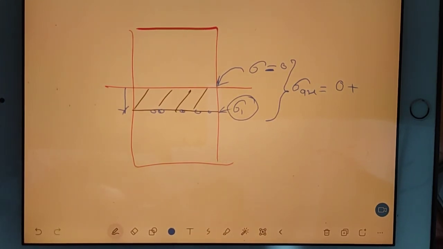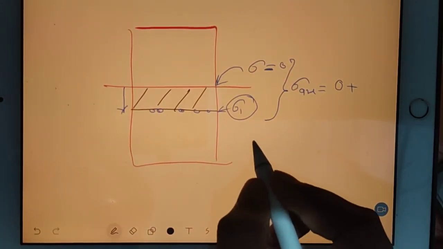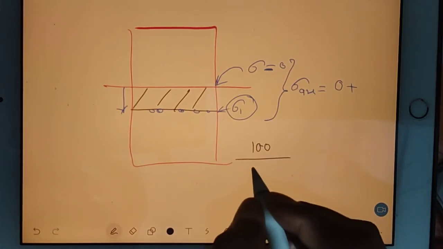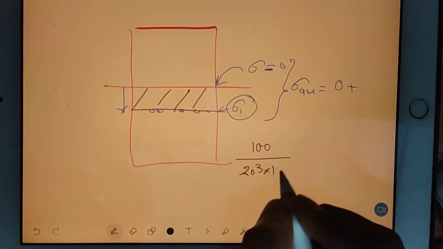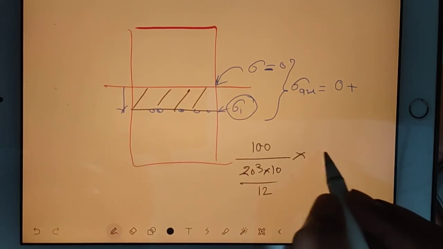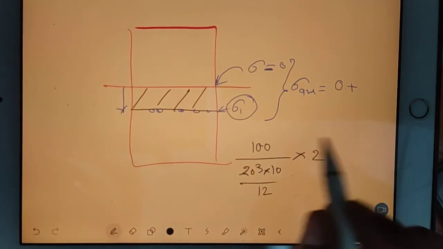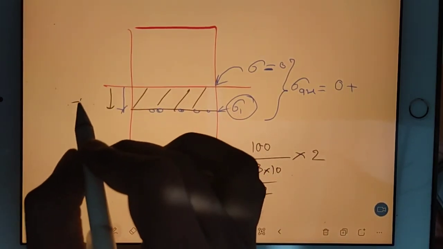Anyone got sigma 1? How will you find out sigma 1? Moment was 100. I was 20 cube into 10 divided by 12, and multiply with y. Y is 2 here. Actually, this y is downward, so you should write minus 2.